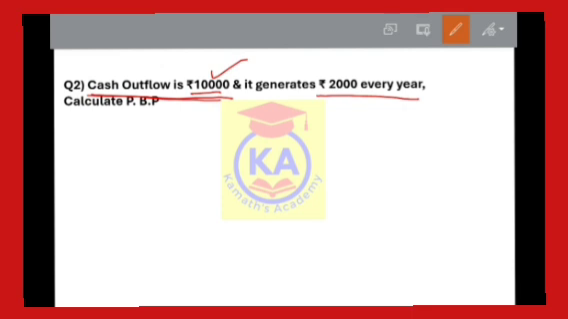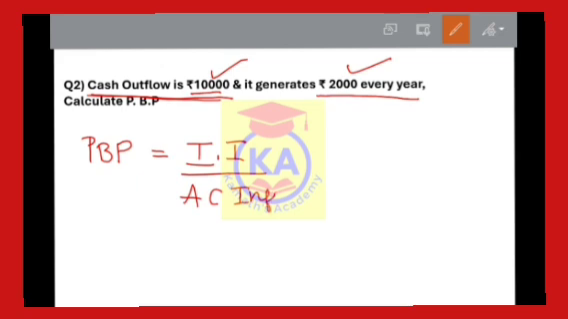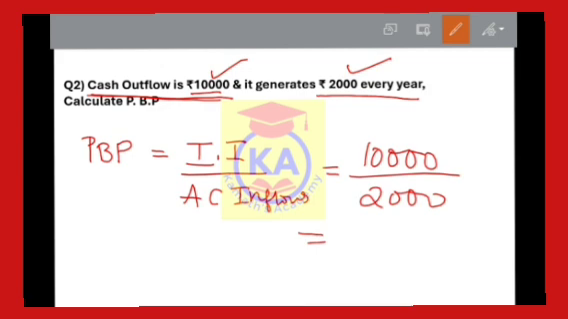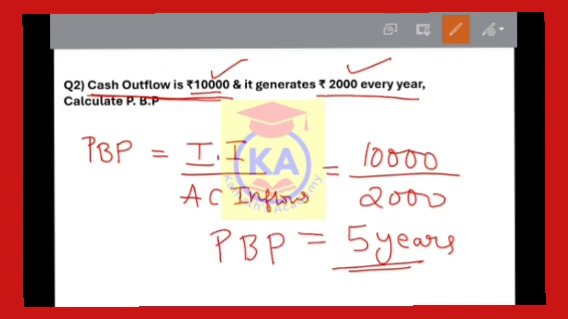It generates rupees 2,000 every year. Every year means annually, right? So this 2,000 is the annual cash inflows. So payback period is equal to initial investment divided by annual cash inflows, which is 10,000 divided by 2,000. When you solve, you get 5 as the answer. This 5 is nothing but years. So 5 years is the payback period. After 5 years, you are going to get rupees 10,000.